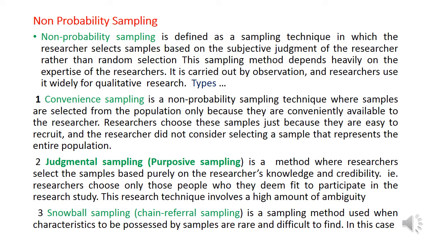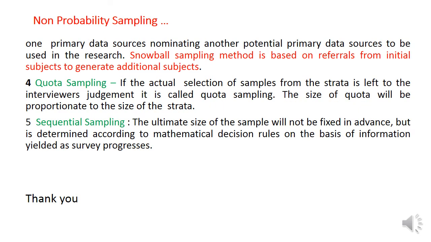Then another non-probability sampling method is snowball sampling. It is also known as chain referral sampling. This method is applied when the samples are very difficult to identify and select. In this case, one primary data source nominates another potential primary data source to be used in the research.